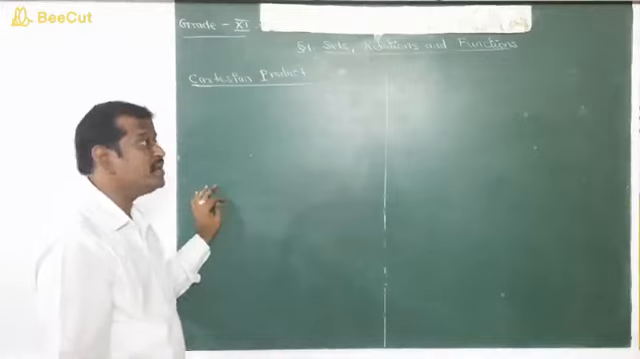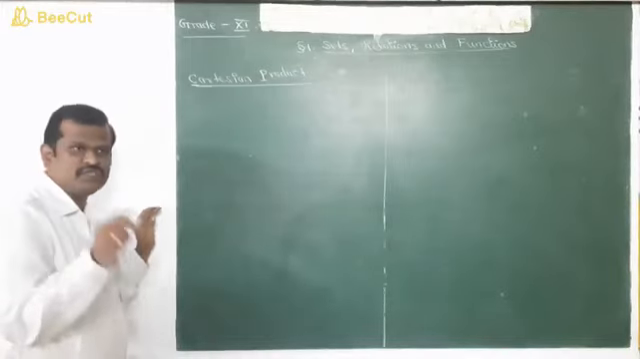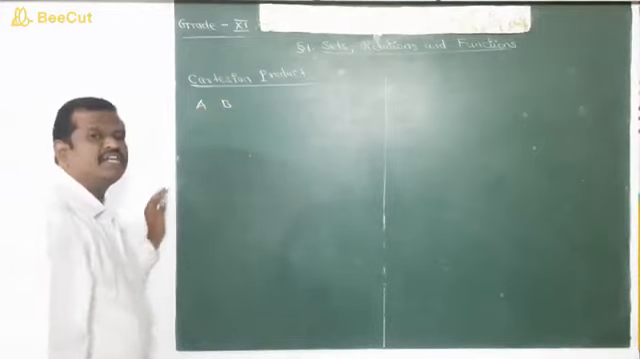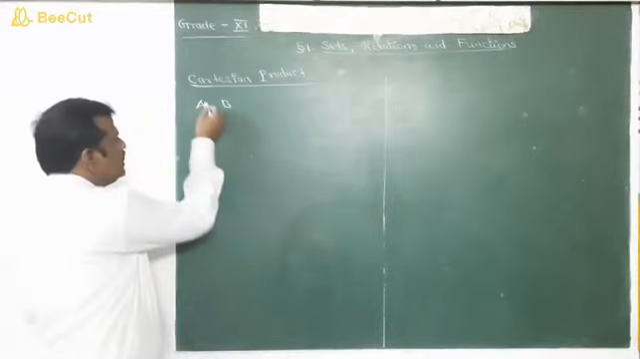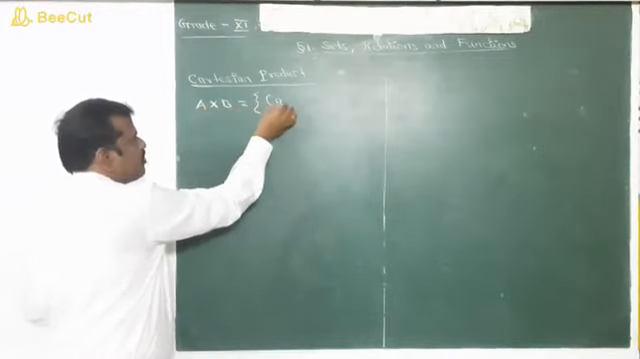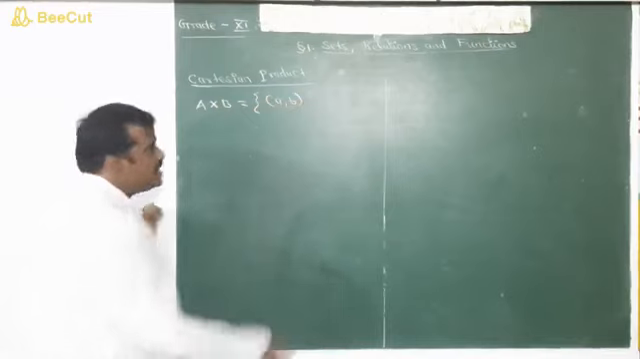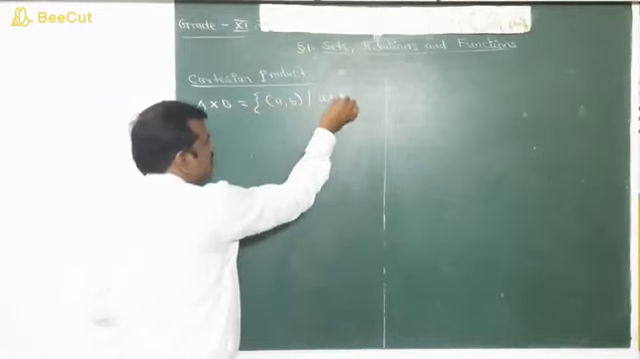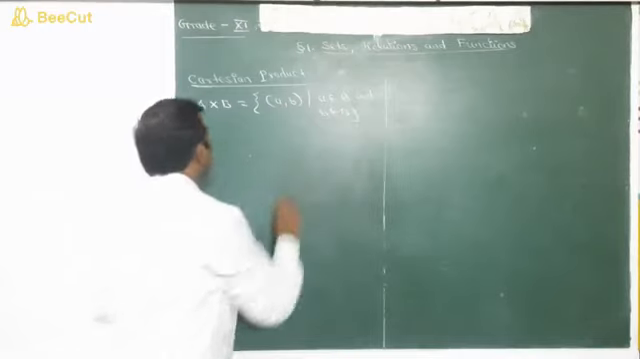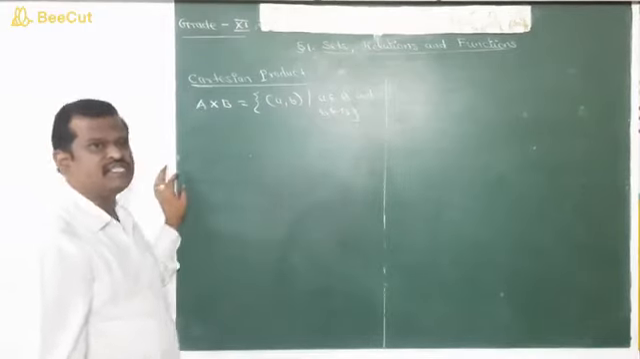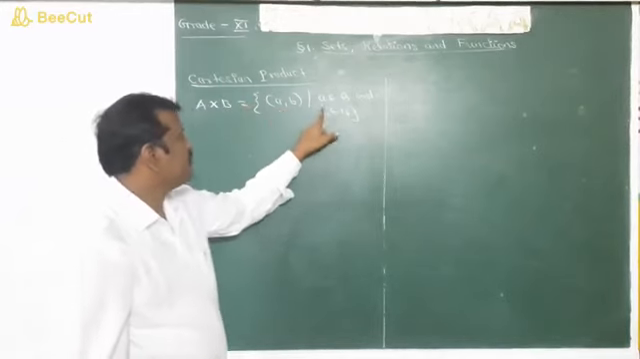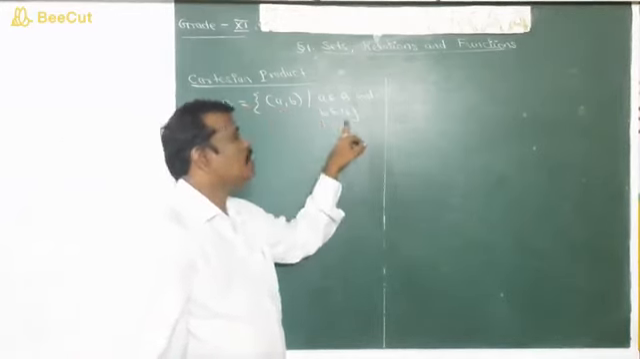Next, we are going to define the Cartesian product of two sets. Let us consider two sets, capital A and B. The Cartesian product of A and B is denoted as A cross B and is defined as the set of all ordered pairs a comma b such that a belongs to capital A and b belongs to capital B.